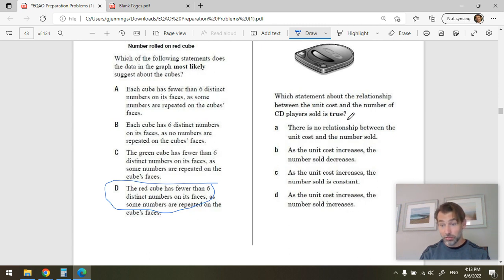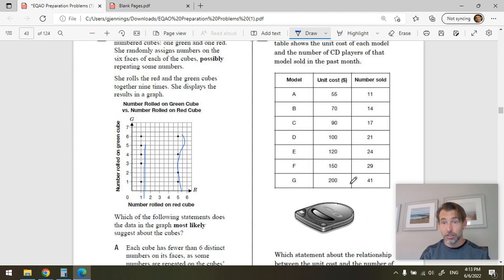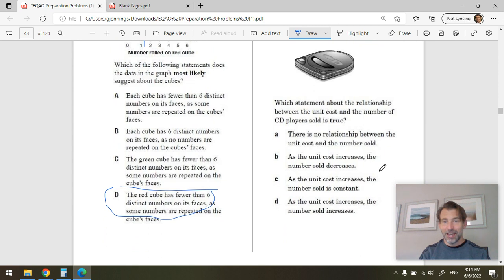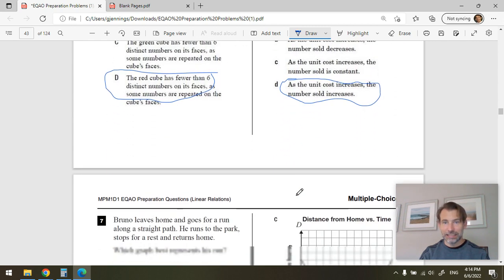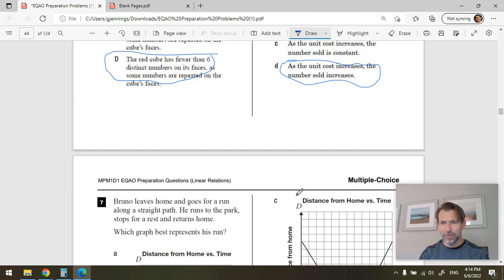Okay, we've got different descriptions of different relationships we could have here. Let's take a look and see what relationships we have. So look at this. The number sold is increasing. The unit cost is increasing. Seems that more people like to buy the expensive ones than the cheap ones. Very interesting. So as the unit cost increases, the number sold increases. I don't know what much else to say about that.